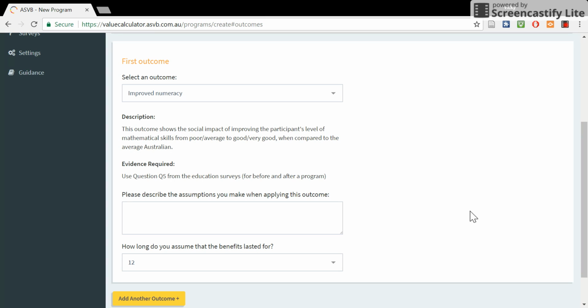The tool asks you to add the assumptions you've made. This is essential so that when you're sharing the results of the tool, people understand the thought process that you went through when applying values. The most common type of assumption is where the data has already been collected and does not exactly match the survey question from which the value was derived. Here the assumption would be that the value is a close enough proxy for the change about which the organisation has data. For example, this could be the case here if a before survey has already been conducted and used a similar question on numeracy but on a different scale. There is more information on what kind of assumptions you might add here in the user guide.